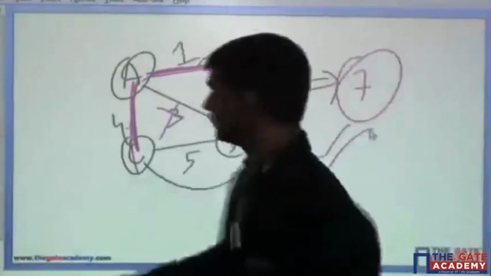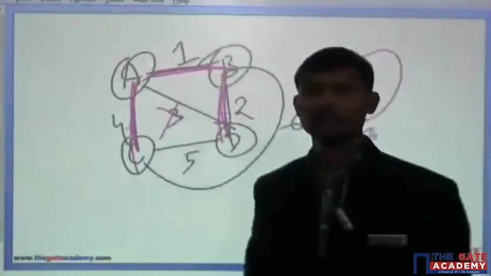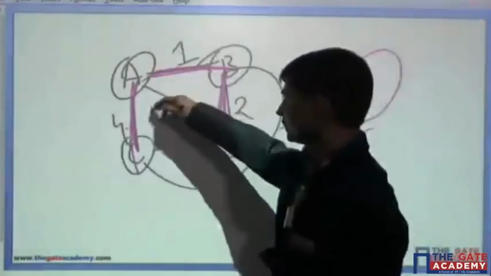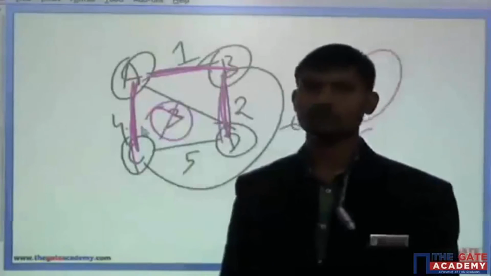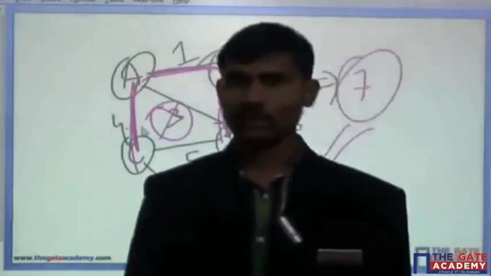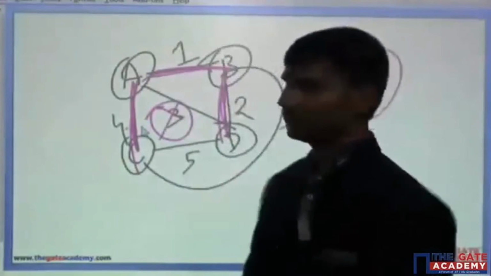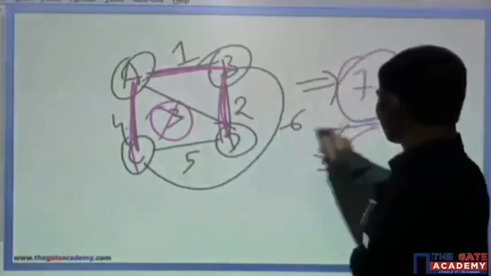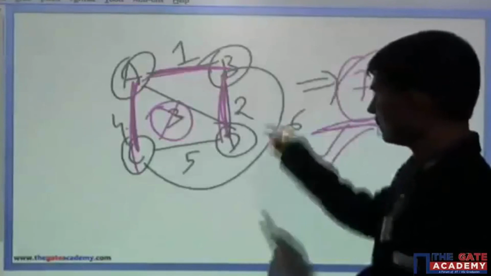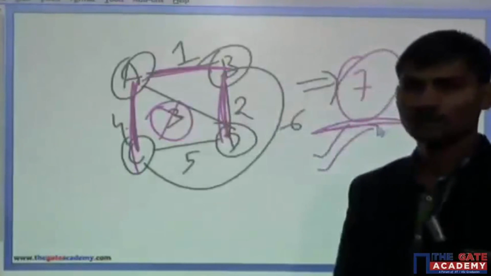And the trick was, in this cycle you can just throw out this edge which has weight 3 units. The question is asking about the maximum, not the minimum. In the minimum it could definitely be 6, but in the maximum it is 7 only. So the answer of this question is 7 units, and this is the way you can represent the following graph.